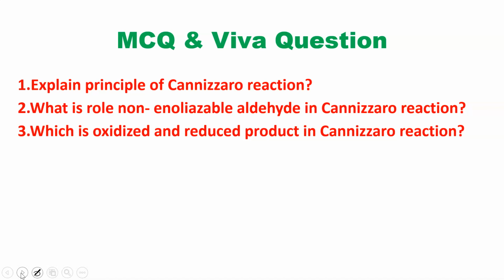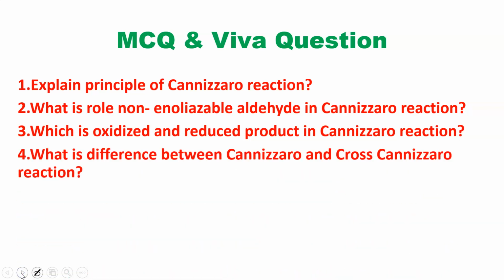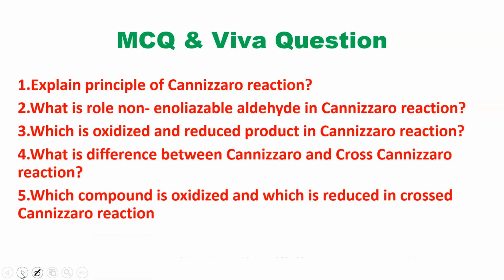Which is the oxidized and which is the reduced product in the Cannizzaro reaction? The oxidized product is the carboxylic acid that is formed, and the reduced product is the alcohol that is formed. There can also be a predict-the-product question, so you have to write it correctly. Most of the time the confusion in predicting the product is in the crossed Cannizzaro reaction, that is, which compound has been oxidized and which has been reduced. Predict the product can be an MCQ or viva question.